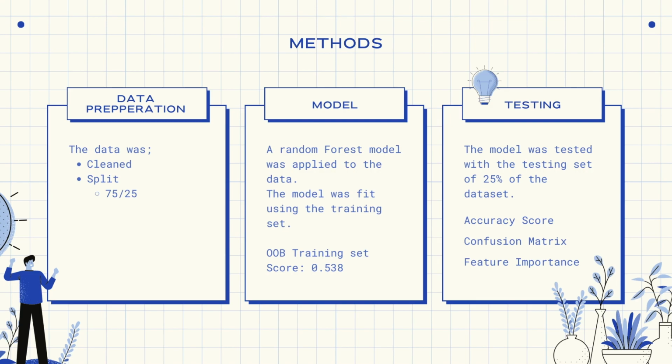The score of 0.538 for the training set using an out-of-bag estimate signifies the number of correctly predicted rows. The OOB score was not impressive and demonstrated a weak prediction of the results, with a 3% rate above random guessing. The model was tested with the testing set, and I then retrieved the accuracy score, confusion matrix, and feature importances with the forest of trees.